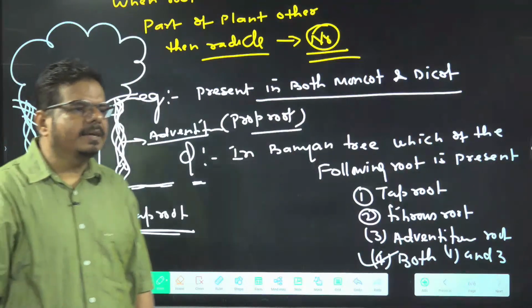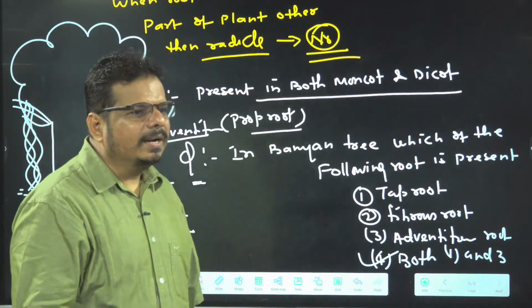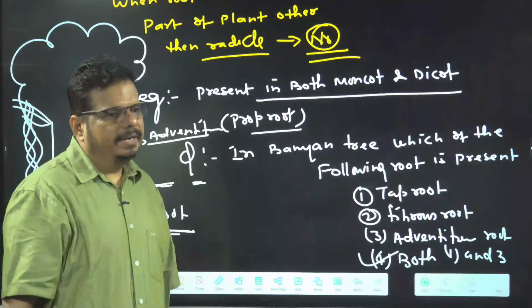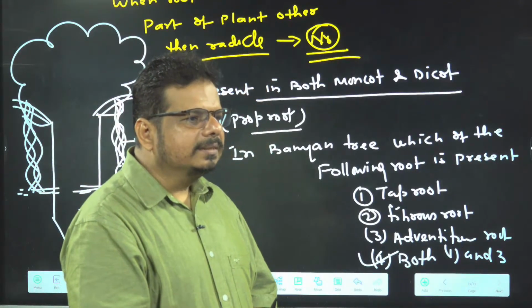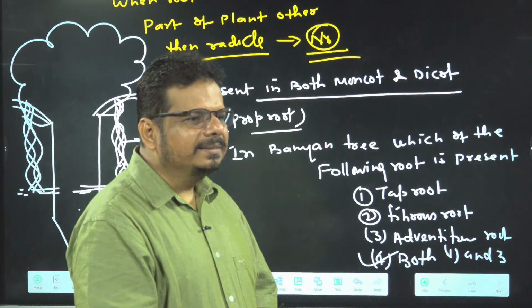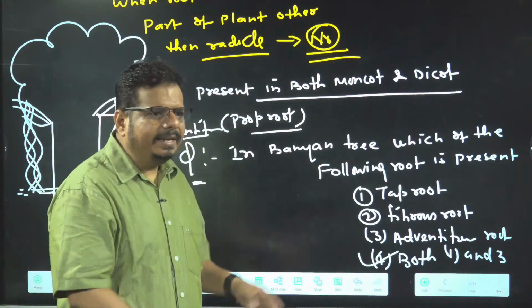So what is the correct answer for this question? Both first and third. In banyan tree, tap root is also there and adventitious root is also there. Got the idea? Is it clear in the mind? Some of the students answered 3 here.